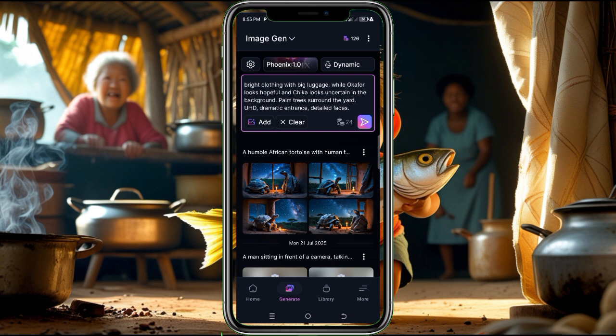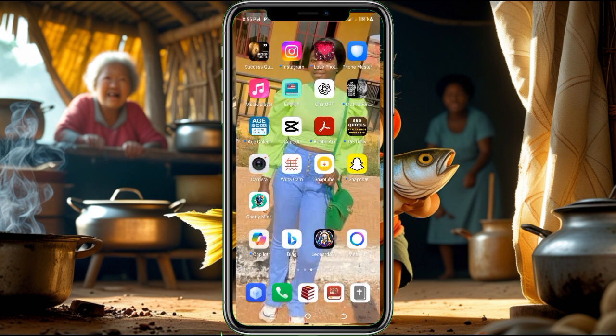And once you exhaust this 24 coin, you need to wait the next day for you to be able to generate images with it. That is why it is not so reliable. Now the next one we'll be looking at is Bing AI.